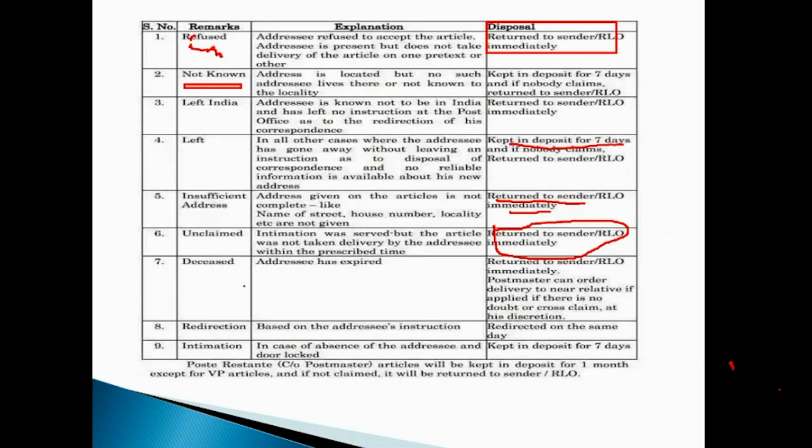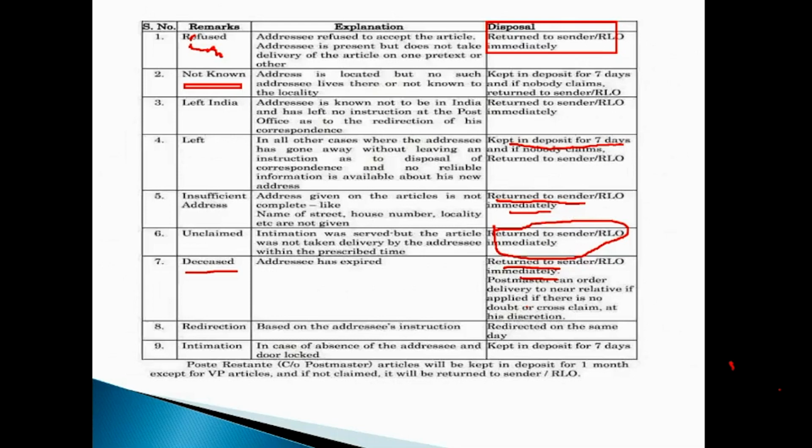The next kind of article is deceased. The addressee could have expired. Whenever we receive any article for a deceased person, it should be returned to the sender immediately. But the postmaster can order delivery to any near relative if there is no doubt or cross claim, purely at his own discretion.